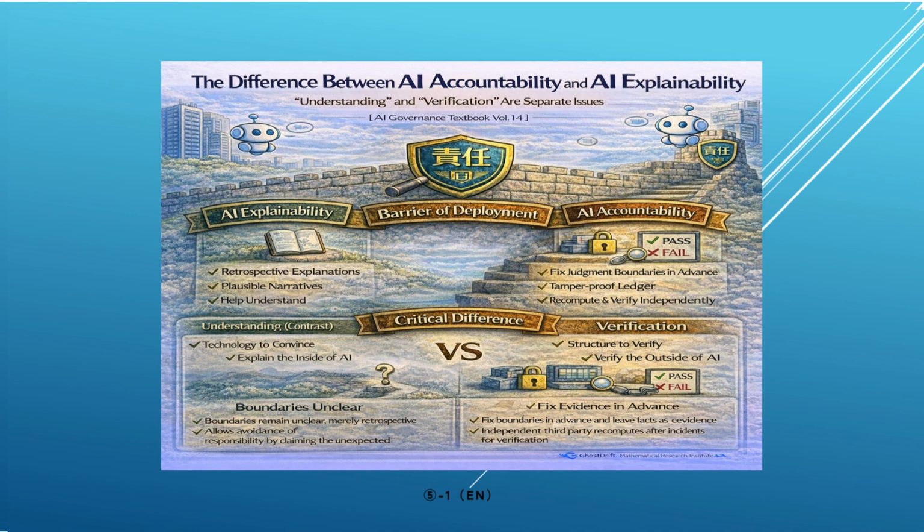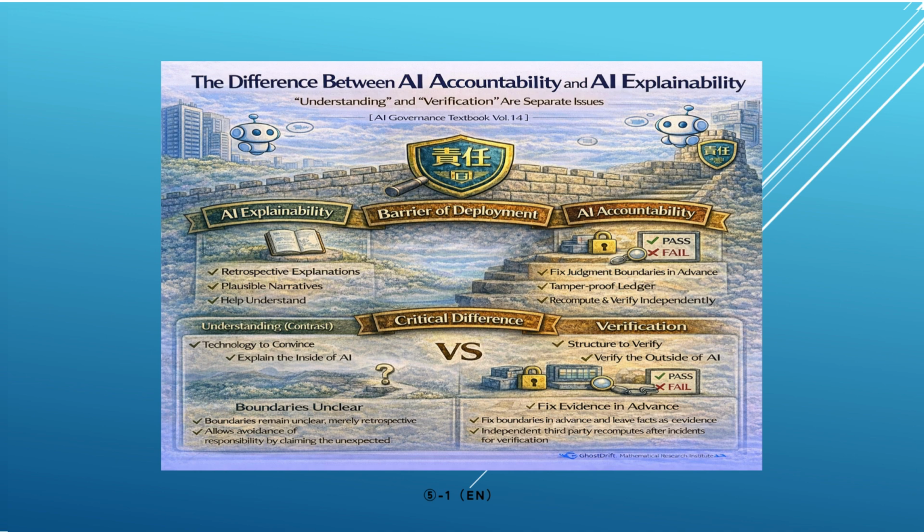Furthermore, while explainability tells us why an outcome occurred, it fails to define the responsibility boundary, the limits of what is acceptable. Leaving this boundary ambiguous allows organizations to evade responsibility by claiming an outcome was unforeseeable, making it impossible to withstand audits or regulatory investigations.